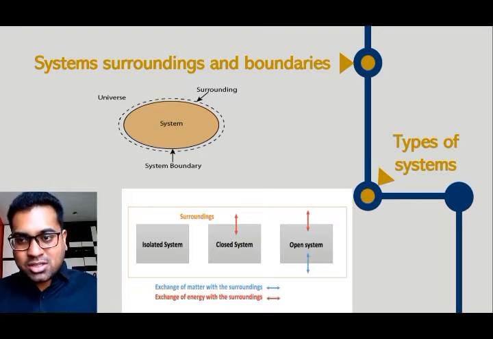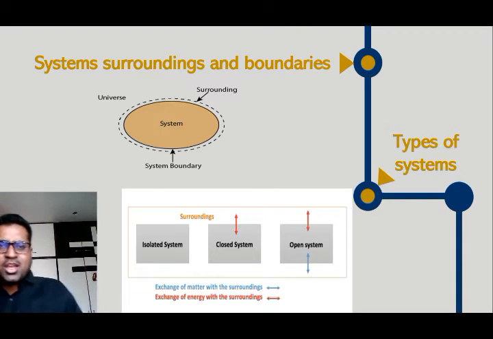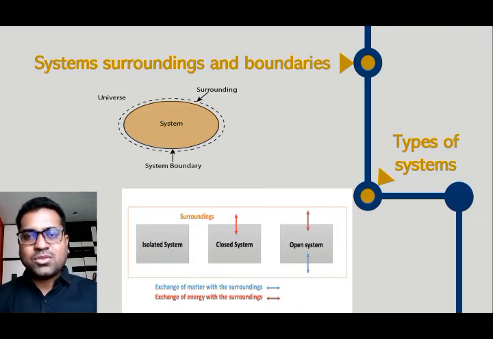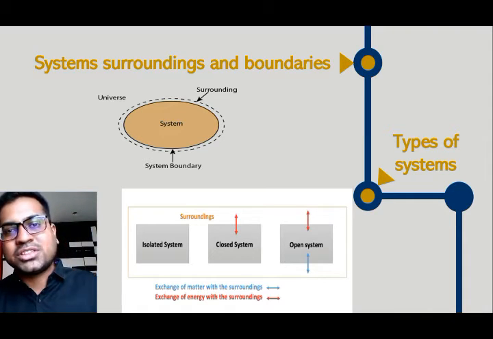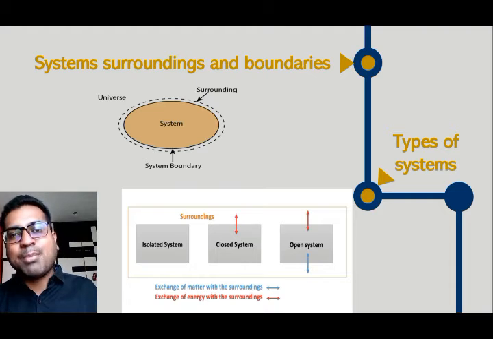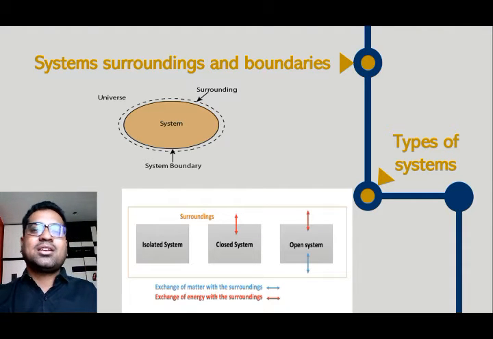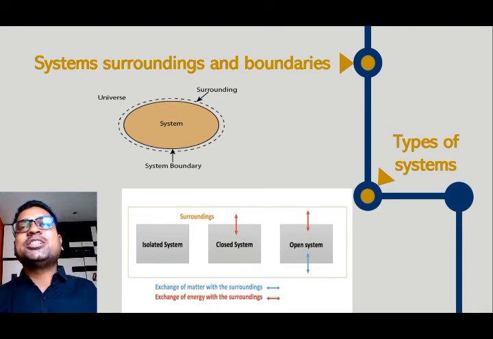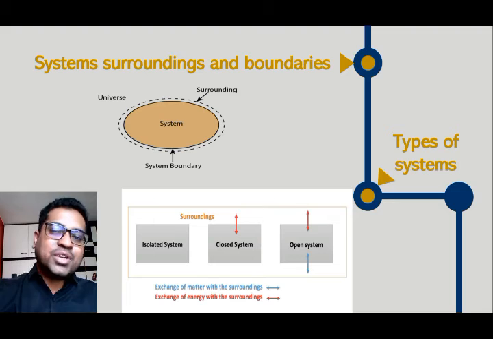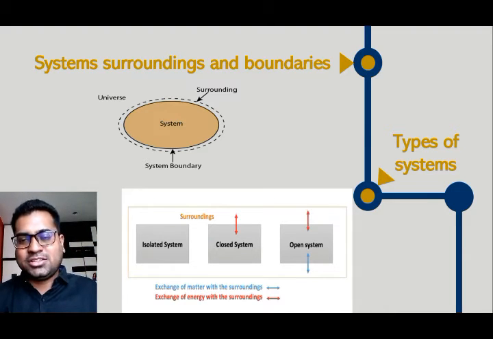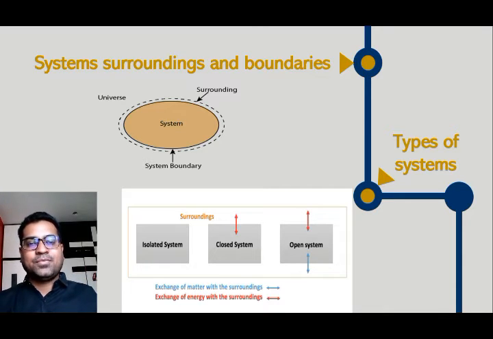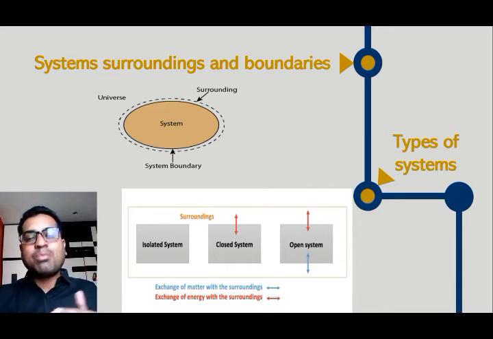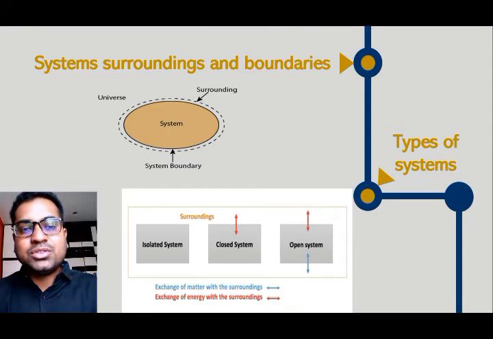Now the next part, types of system. Open system: consider your classroom with open doors and open windows. There can be mass interaction; atmospheric air can come in from the surroundings and go out from the system. If there is mass interaction, there can also be heat interaction or work interaction. If the boundaries of a system allow mass interaction and energy interaction, such systems are called open systems.